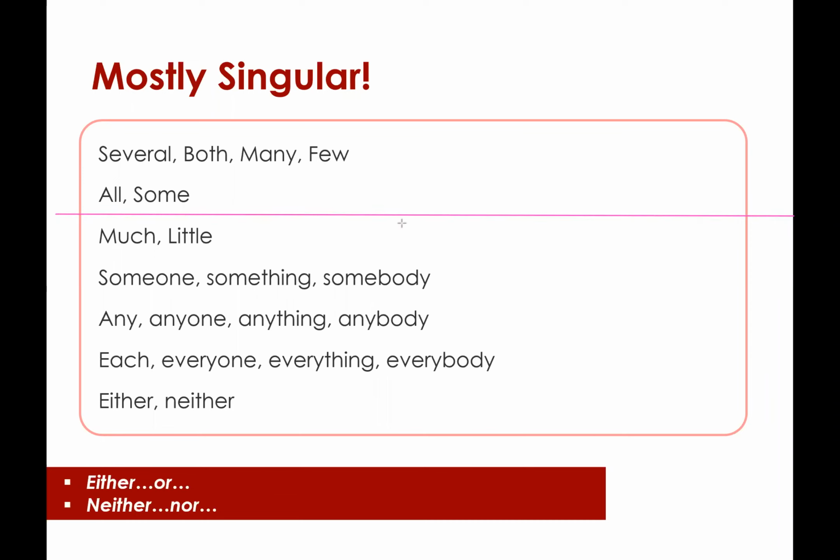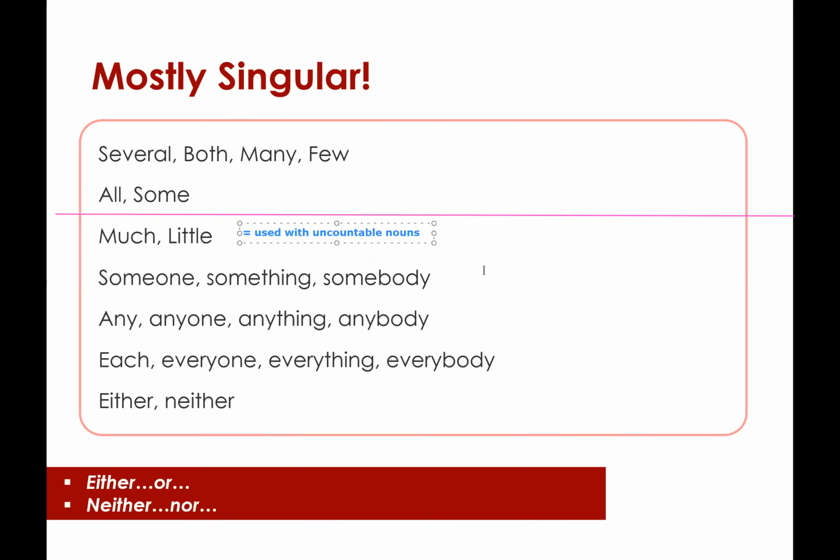So I just drew a pink line, and under the line, we see much, little, someone, something, somebody, anyone, anything, anybody, each, everyone, everything, everybody, either, neither. So all of these are singular. As most of you probably know, much and little are used with uncountable nouns.